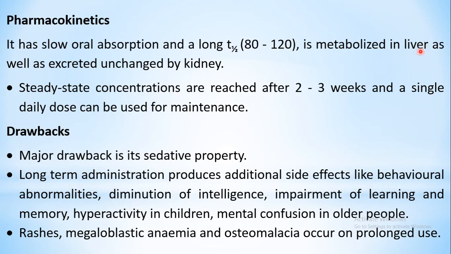Metabolism takes place in the liver. This drug is also excreted in the unchanged form, so complete metabolism of this drug does not take place. One more important point you should consider here is steady state concentration.